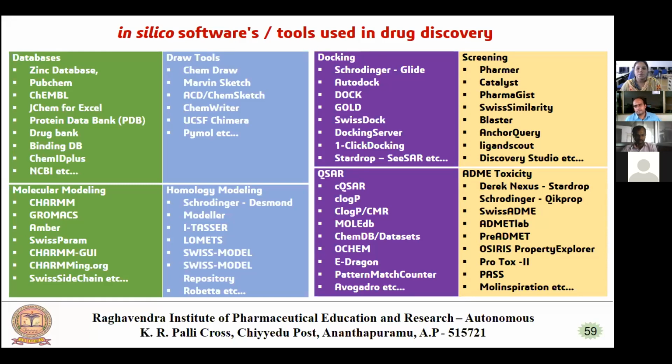Sir, the question is for you. Which is the best software for ADME toxicity? What is the freely available software, sir? Ma'am, you can select based on which parameters you require. Actually, SwissADME and ADMETlab. We can find most of the ADMET toxicity parameters there. So ADMETlab and SwissADME, ma'am, these two we can go through.